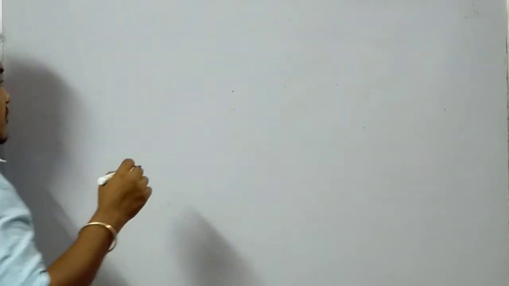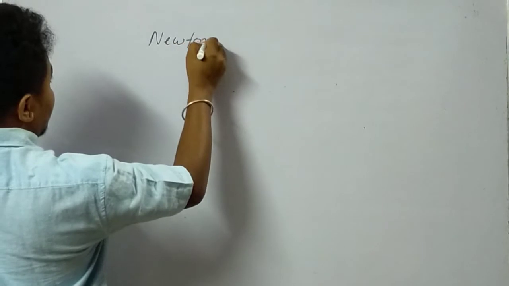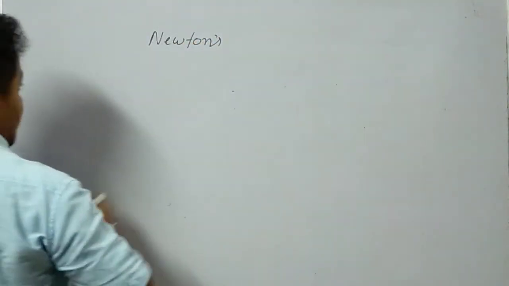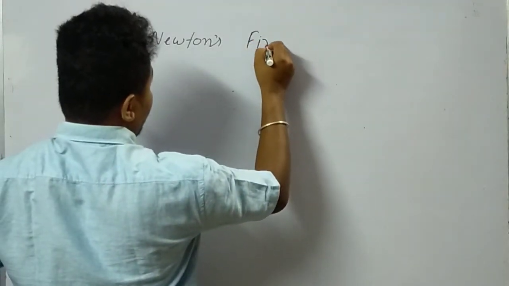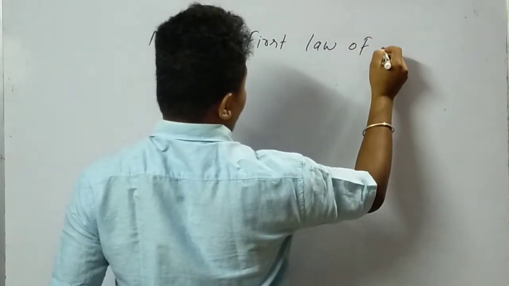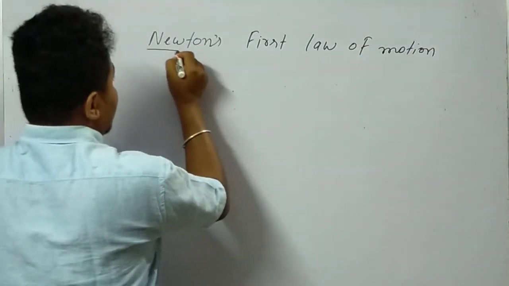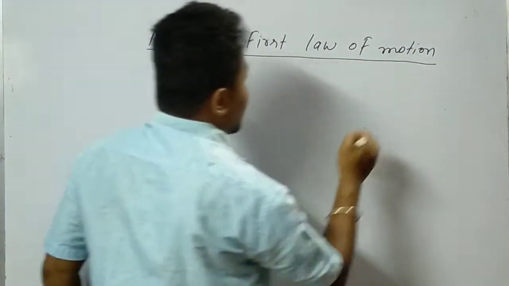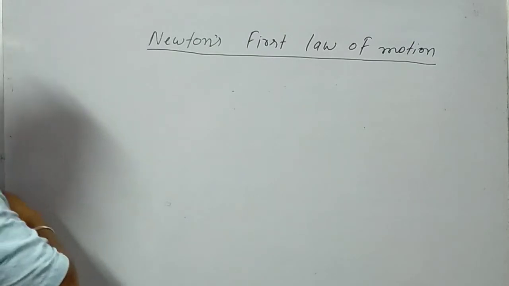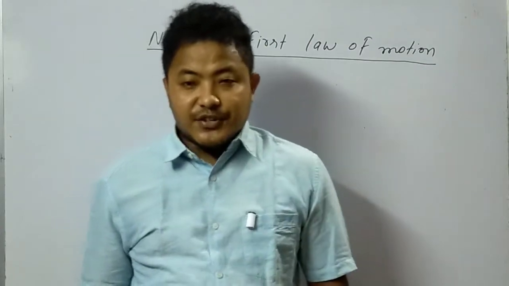You write down Newton's first law of motion. Newton's first law of motion is also known as the law of inertia.